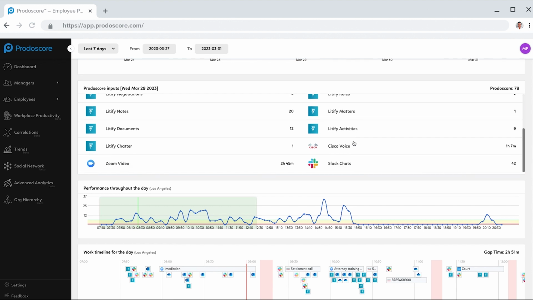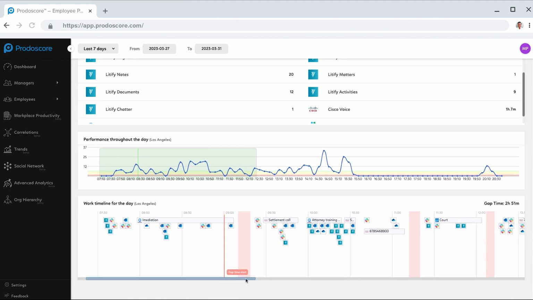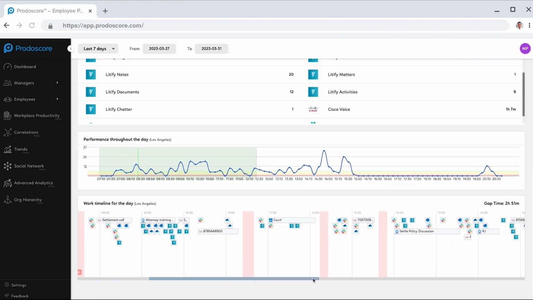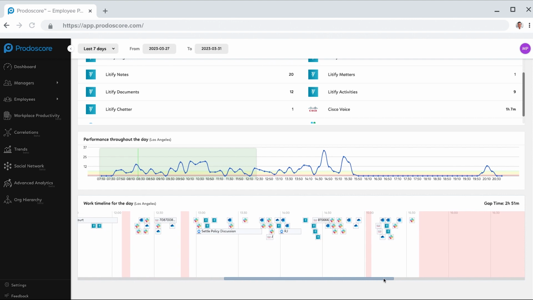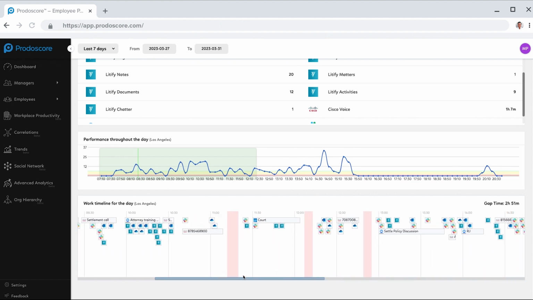We also tie into other collaboration tools like UCaaS, so Cisco Voice, RingCentral, Dialpad, any of the different collaboration tools like Zoom Video, Slack chats. And so what you're able to see from a behavior perspective is you can start to understand these different employees and how they go about their day utilizing Litify. And in the example here, we see that Tom Smith at 8 o'clock at night is still utilizing Litify, doing some collaboration and sending emails.